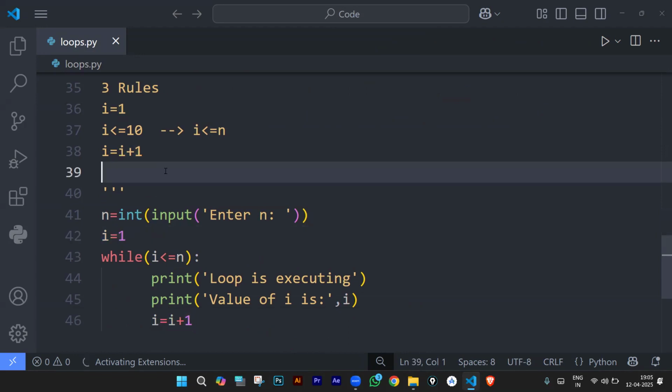Visual Studio Code is taking a bit of time. I need to update my system.